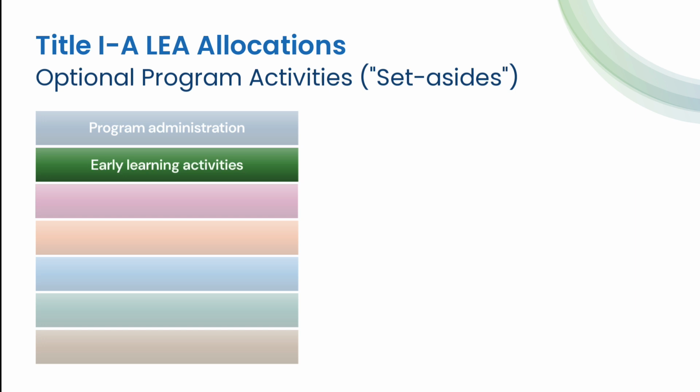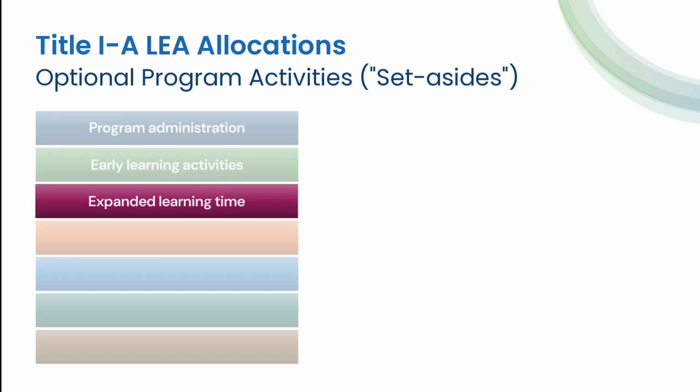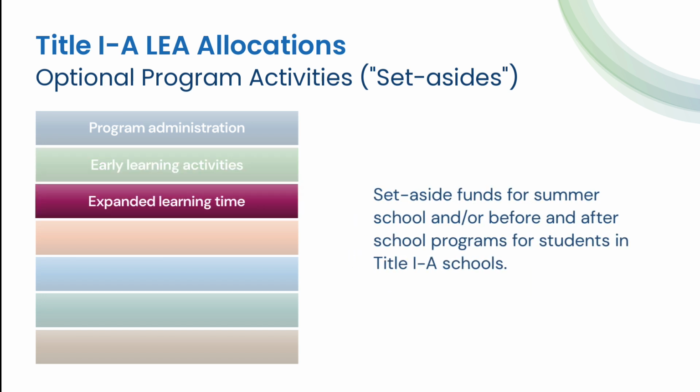Early learning activities. Districts may provide early learning activities in schools implementing a Title I-A program for children from birth to age 5, including full-day kindergarten and preschool. Expanded learning time. This set-aside can be used for summer school and/or before and after-school programs for students who attend Title I-A schools.